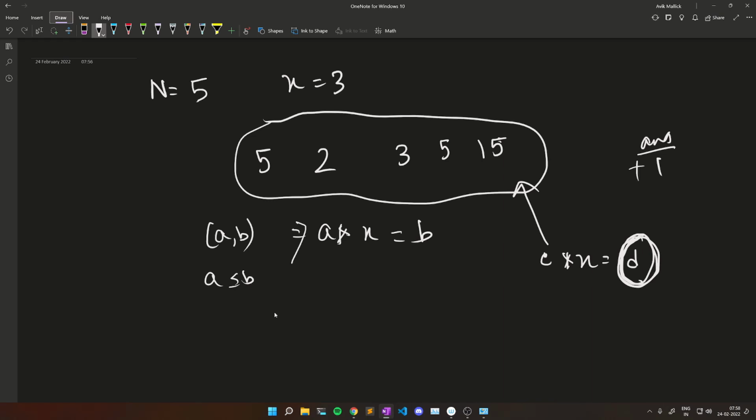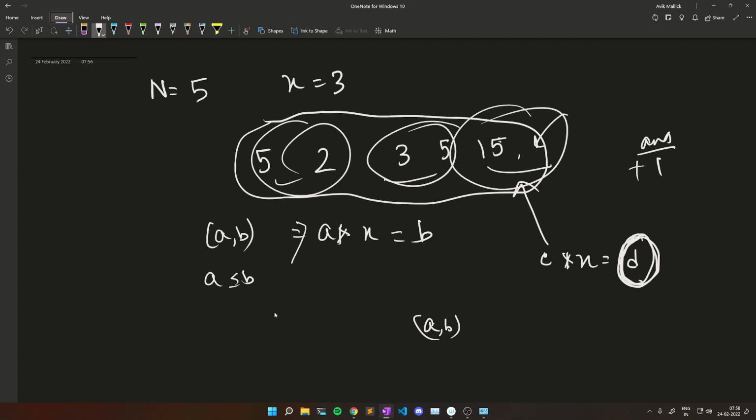And at the end, when we make pairs for all these elements after adding something, we will return the minimum number of elements we have to add into the sequence so that each element present in the sequence forms a combination like A B, such that if the smaller element is A, then A into X is equal to B. So we can very easily do it using a multimap.